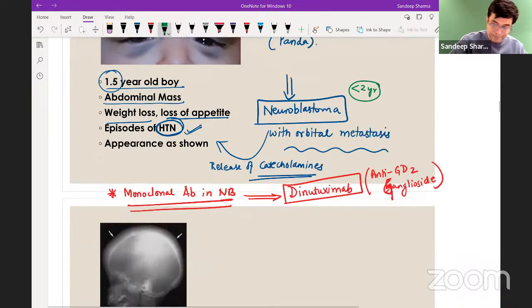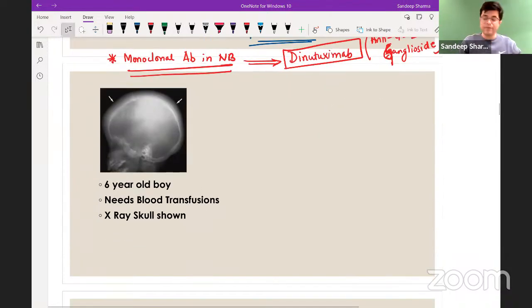Let us go further. Look at this case scenario. A 6-year-old boy, similar image already asked in the INICET exam. A 6-year-old boy needs multiple blood transfusions, and needing blood transfusion means somewhere blood forming is affected; an X-ray skull is shown.